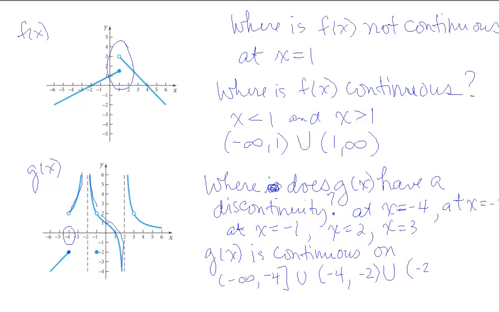So together with -2 to -1, then we've got that break, and then it picks up again and is continuous after that from -1 to 2. And then this last piece here, together with 2 to 3, and then from 3 to infinity.